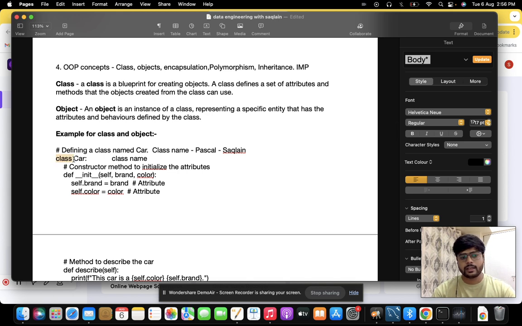The syntax for creating a class is firstly writing the keyword class in lowercase, then giving the name of the class and giving a colon. You generally notice that the name of the class starts with a capital letter. This is case sensitive. We need to write the class name in Python in Pascal case. If you don't know what Pascal case is, generally in a word, the starting letter of the word should be a capital letter followed by all lowercase. So this is how you write a class name in Python.